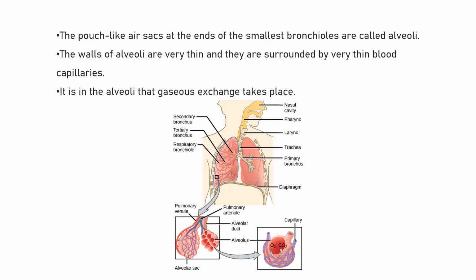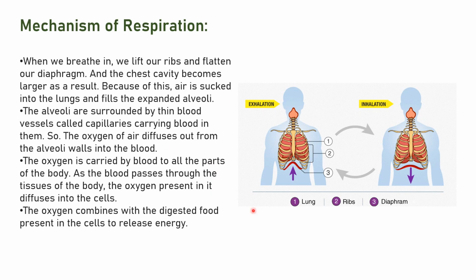Now let's see the mechanism of respiration. What exactly happens in respiration? Let's start over here. The first number is given for lungs, the second is rib, and the third for diaphragm. What happens when you breathe in, when you inhale air? Air goes inside your lungs.